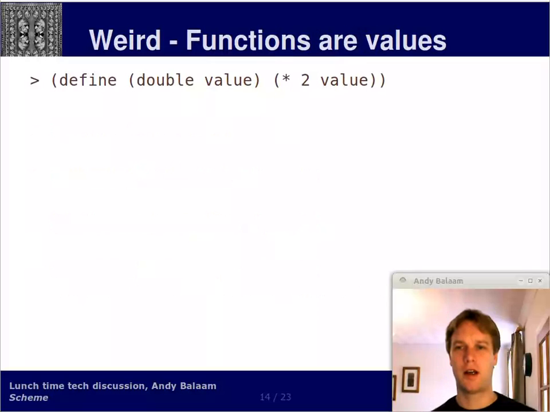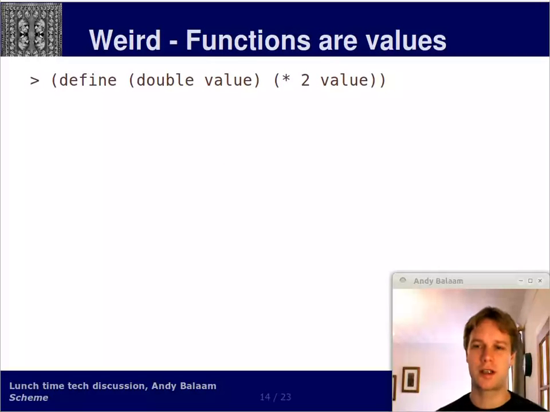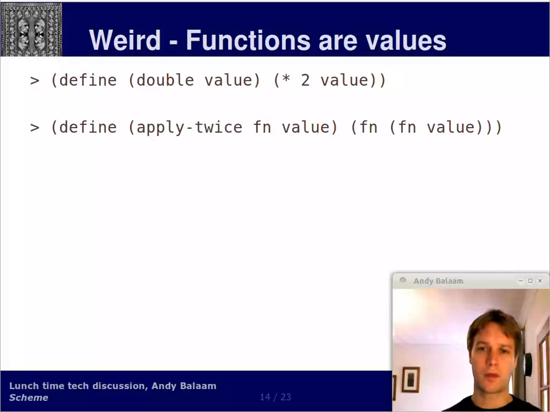Okay, other things. Functions can be treated exactly like data. This is what I said earlier. So imagine we have a function called double, takes in an argument called value, and it returns 2 times the value. And now let's make another function called apply twice. It takes in 2 arguments. One is called fun, and one is called value, and it assumes that fun, when you pass it, is going to be a function itself.